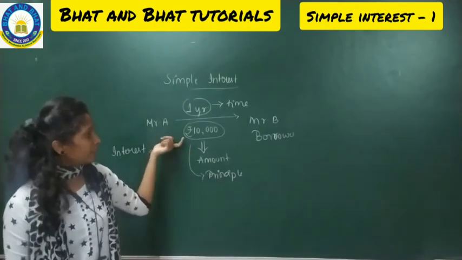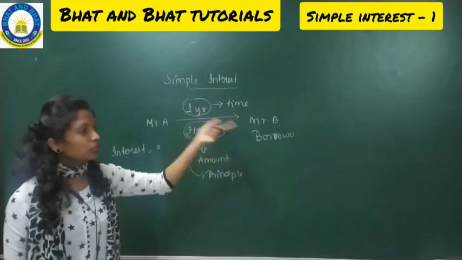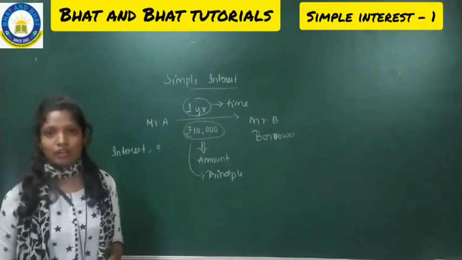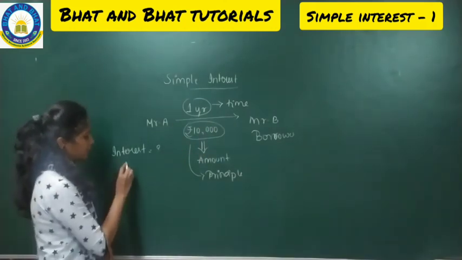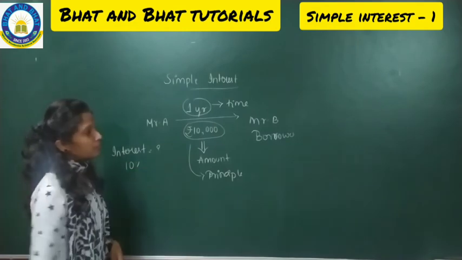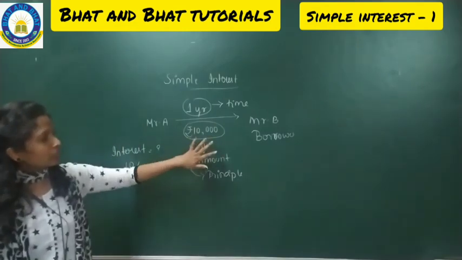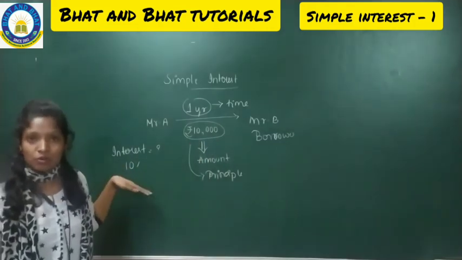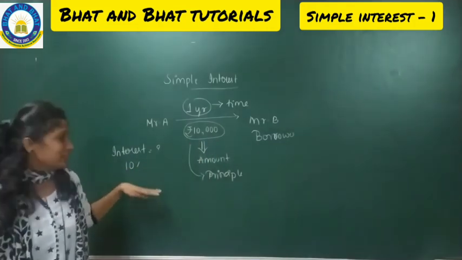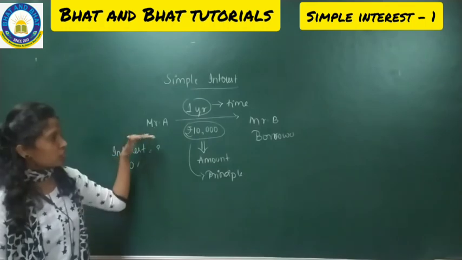No. A will charge some extra amount to be given after 1 year. Say for example, every month he needs to give 10% interest on it.